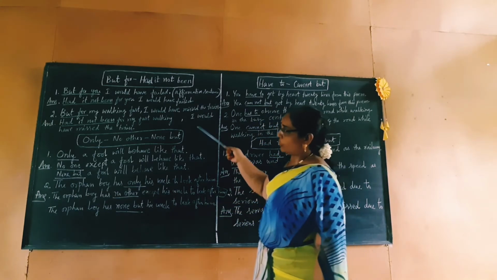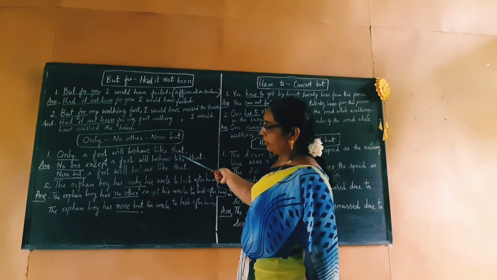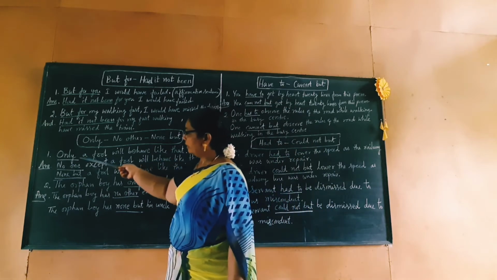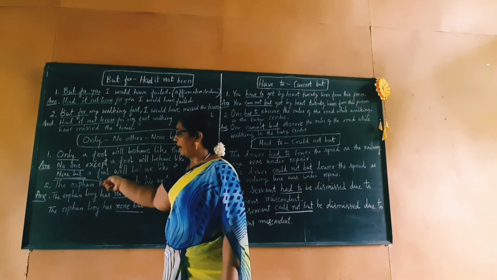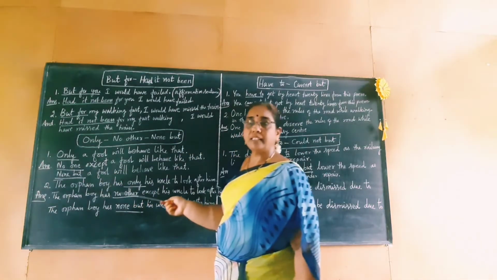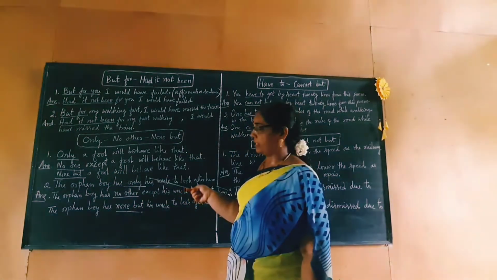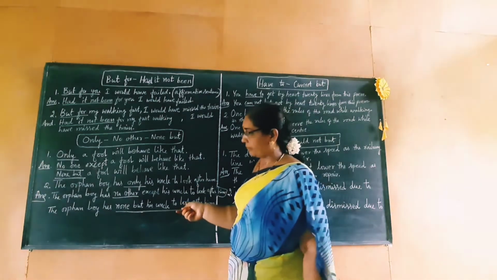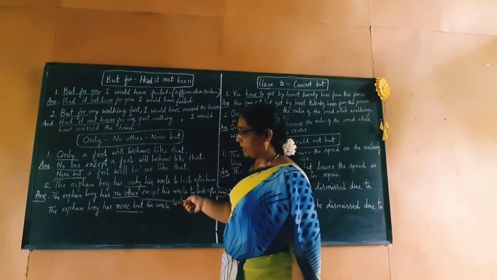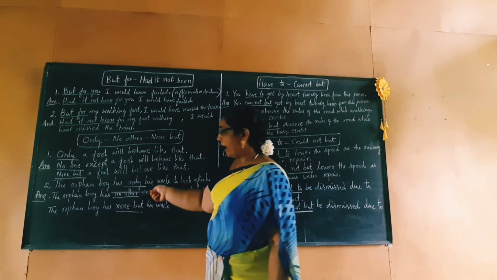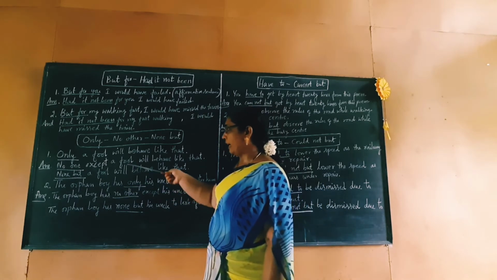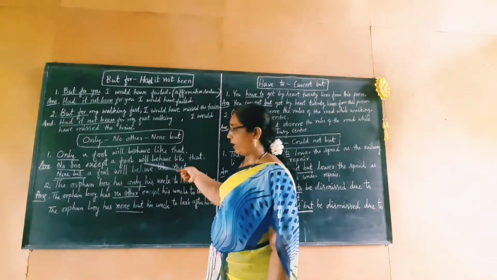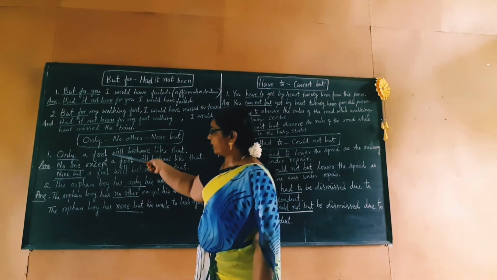If you see these two examples here, in the first one we have used "no one" and "none but" and begun the sentence with those phrases. The same phrases in the second example, we have used in the middle. So we can use them as per our requirement and as given in the sentence.